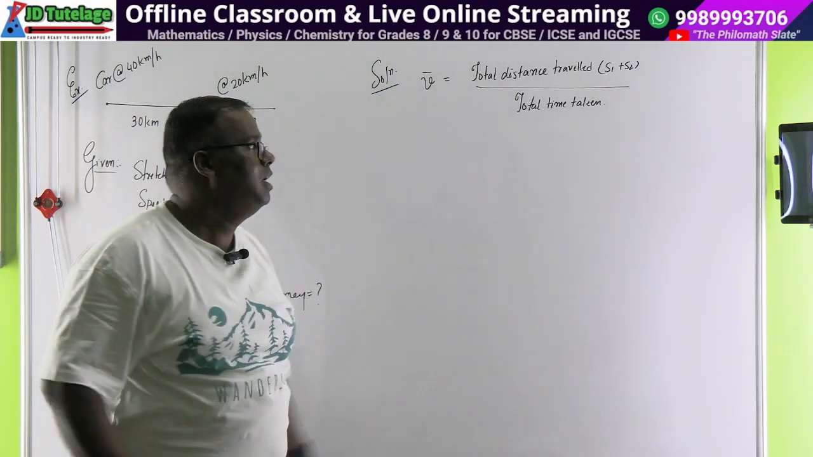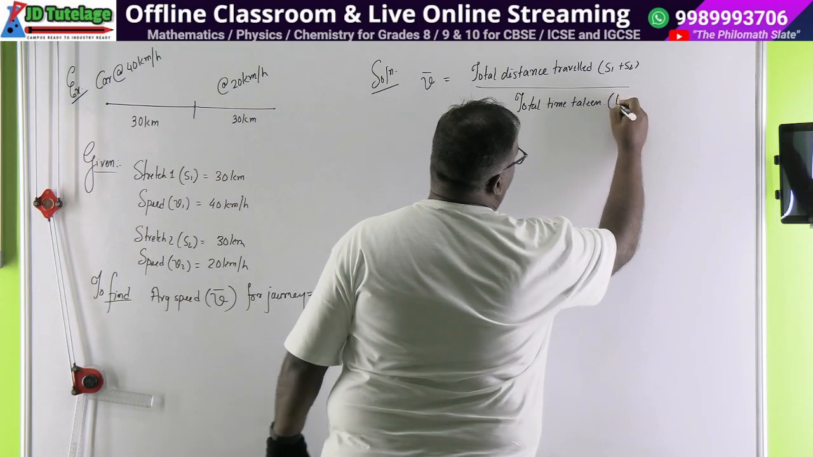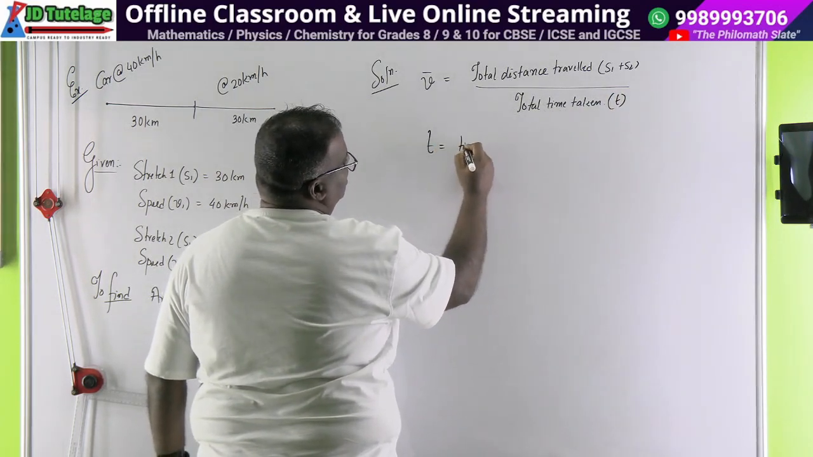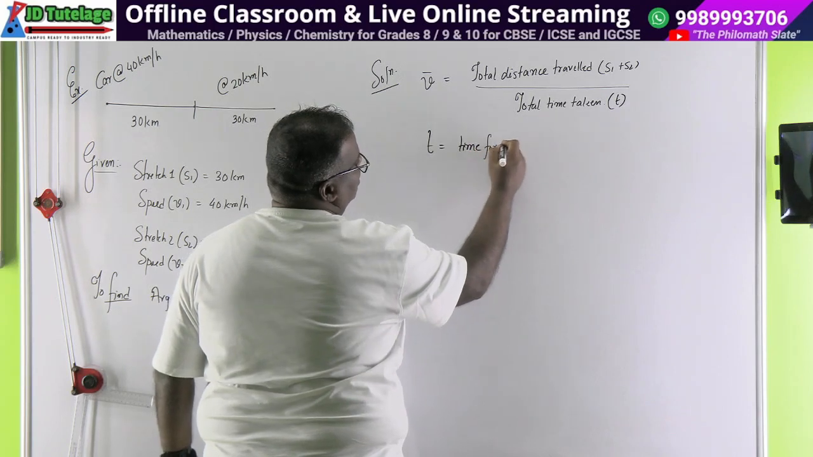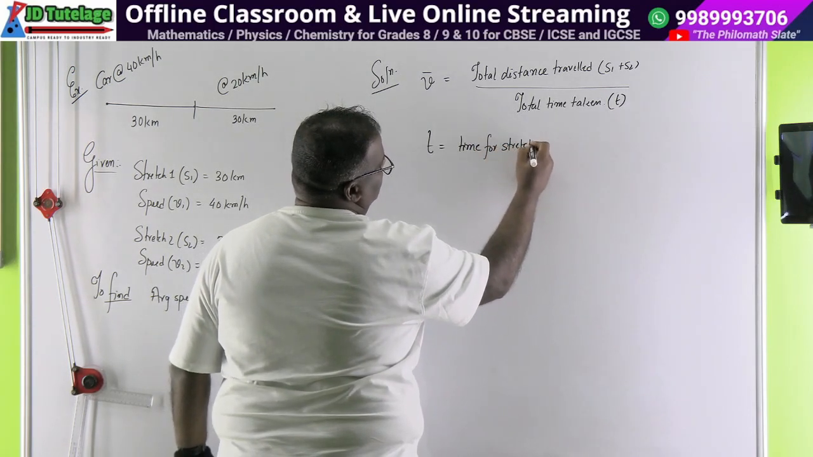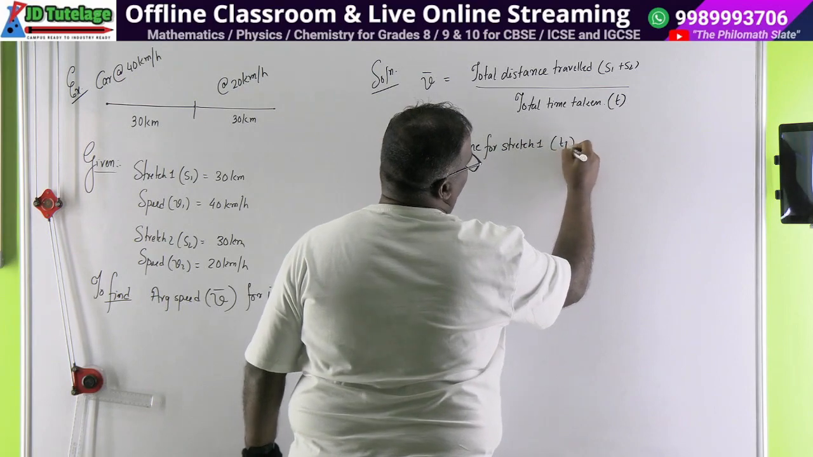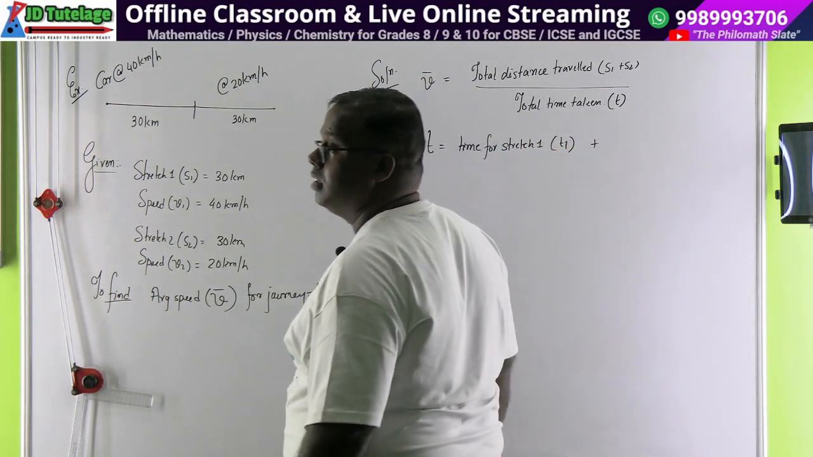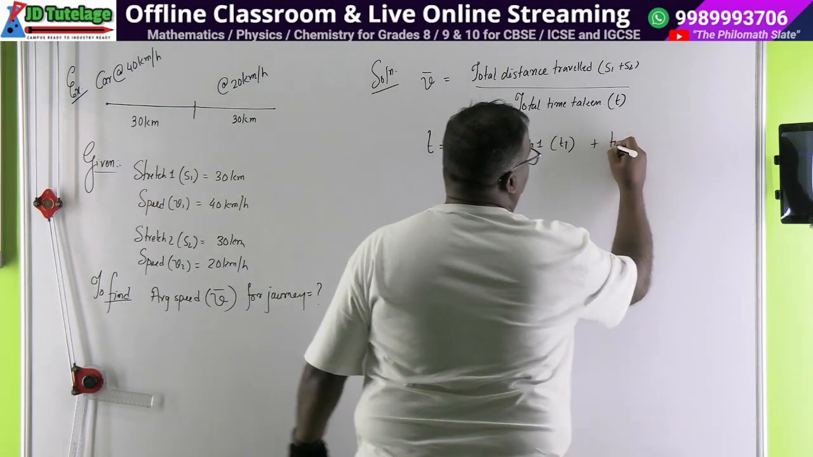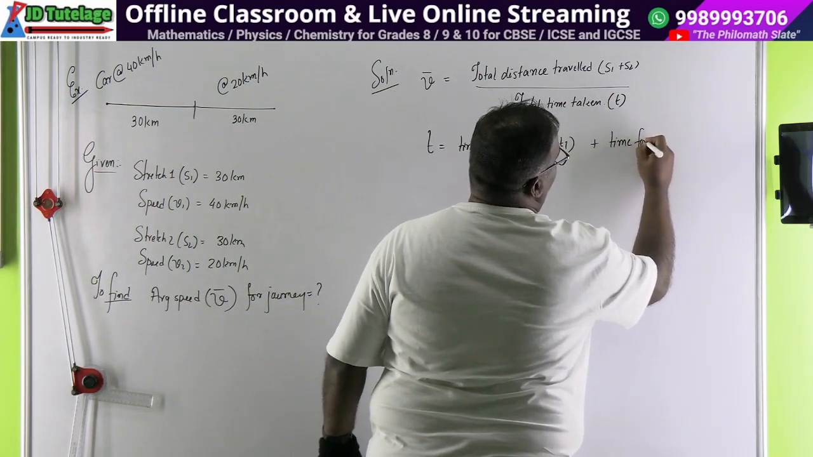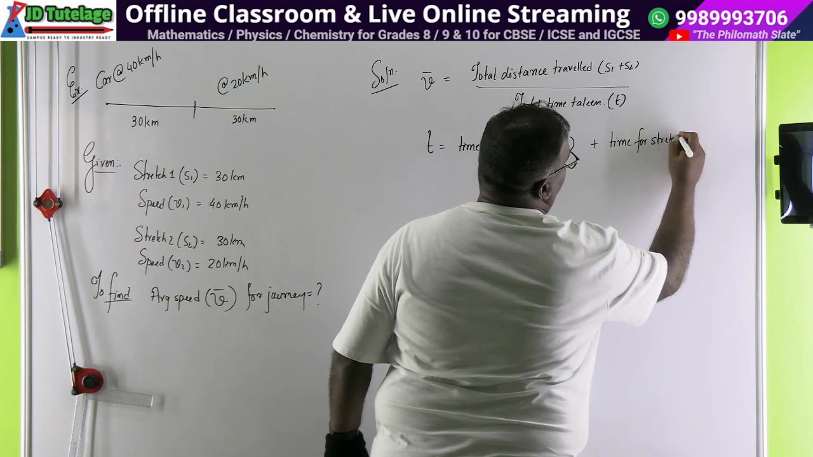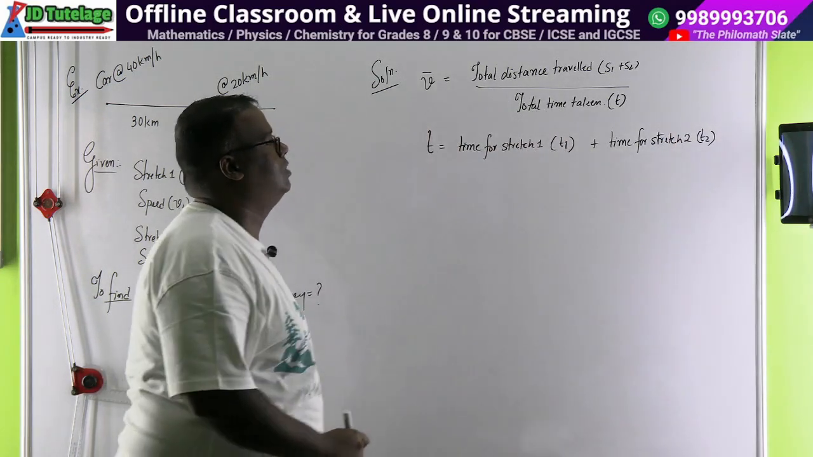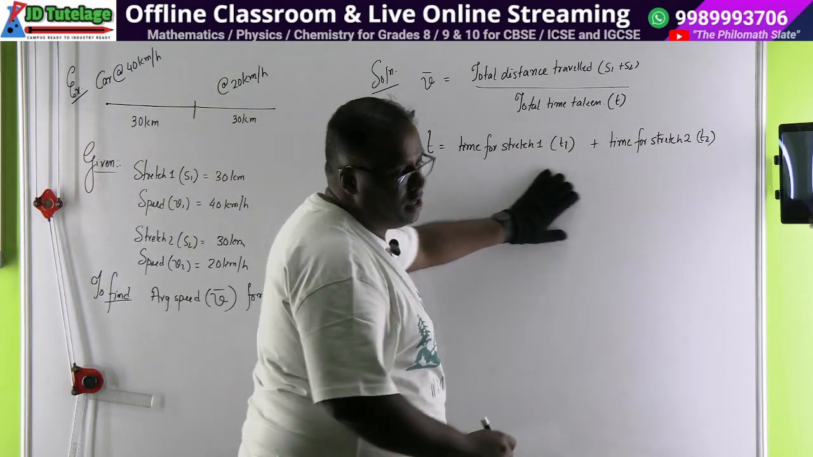Total time taken. Let's say total time taken we put as t. Now we will calculate for this. We'll say t equal to time for stretch 1, which we'll write as say t1 plus time for stretch 2, which is t2, t1 plus t2. ठीक है ना? समझ में आया?